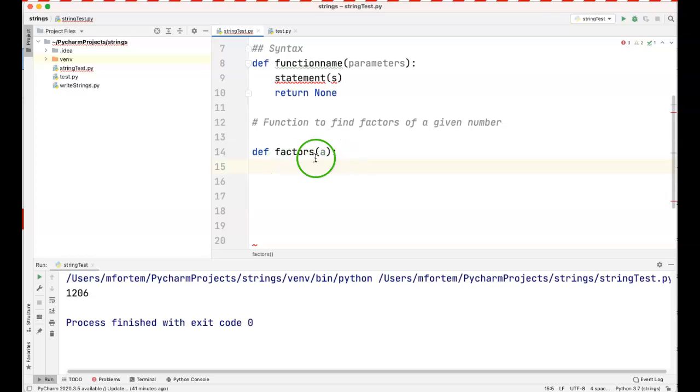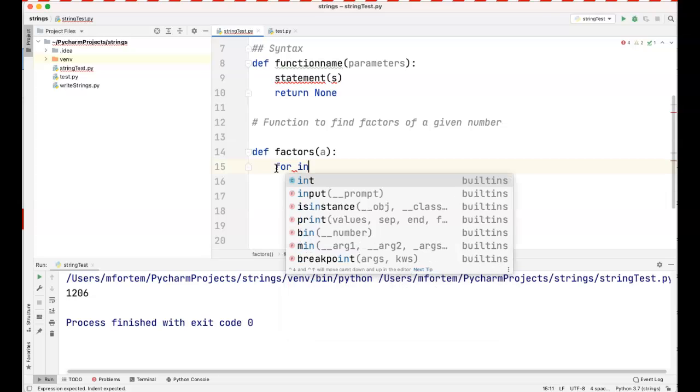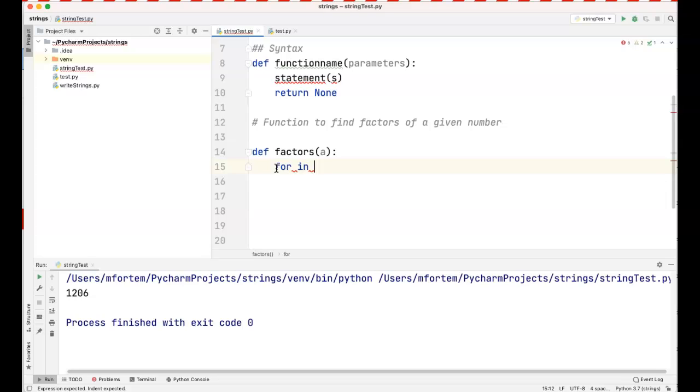Again, because we are writing a block of code, we have our function, our code is indented. So what we have to do here is we are going to use another built-in function to loop through this number that we're finding the factors of.